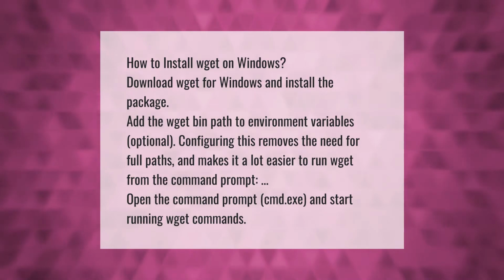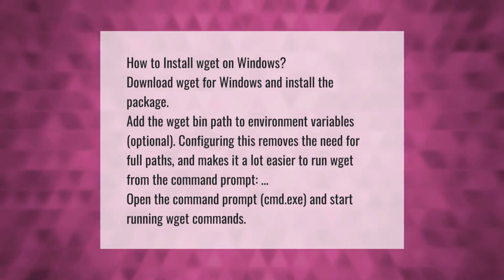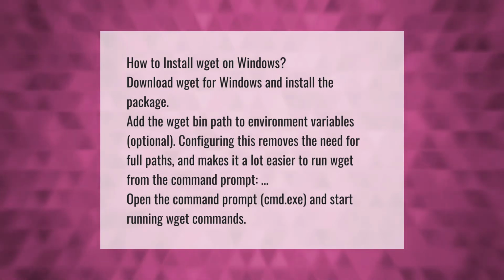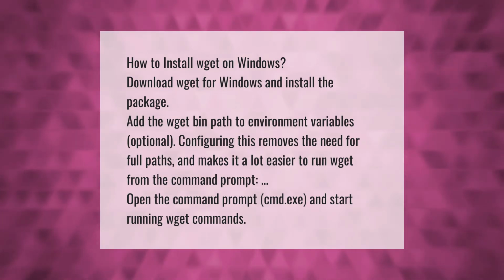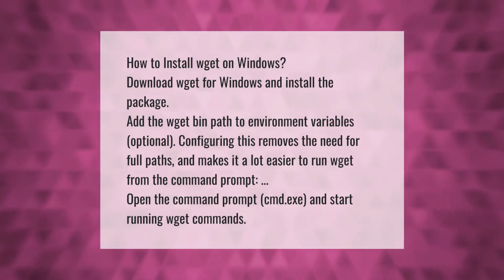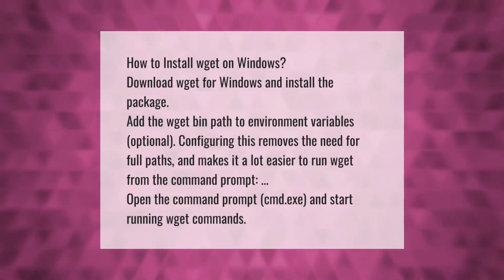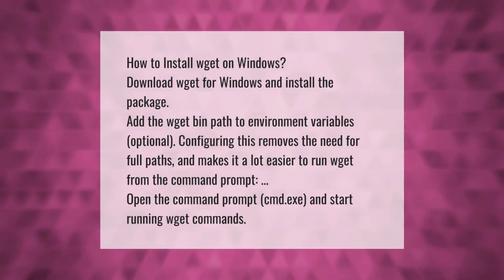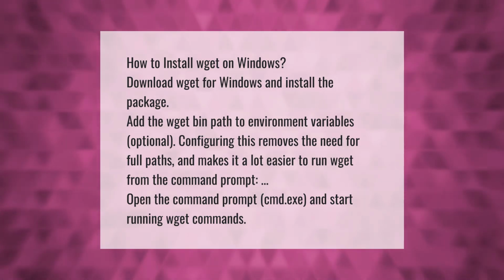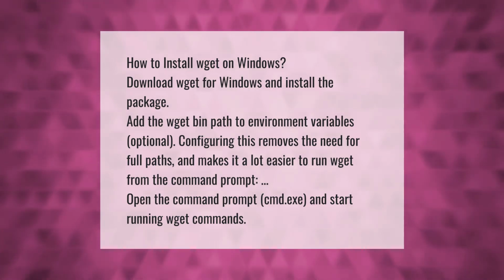How to install wget on Windows. Download wget for Windows and install the package. Add the wget bin path to environment variables, optional. Configuring this removes the need for full paths, and makes it a lot easier to run wget from the command prompt. Open the command prompt, cmd.exe, and start running wget commands.